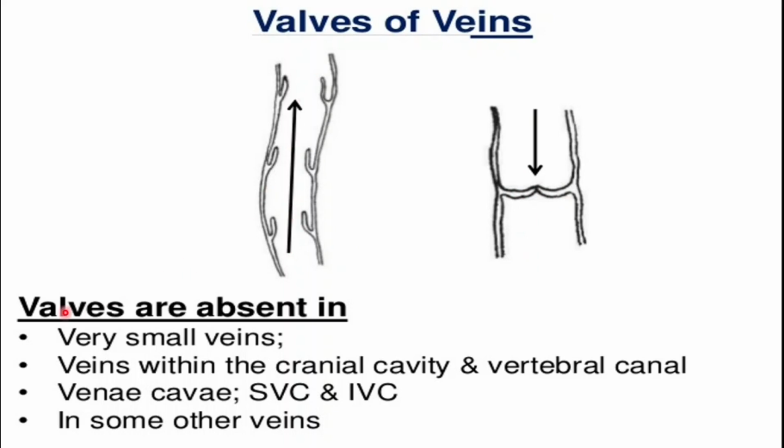The valves are usually absent in the very small veins and the veins which are present within the cranial cavity and in the vertebral canal, and in the vena cavas like the superior vena cava and the inferior vena cava. But in the inferior vena cava we have the valve which is known as the Thebesian valve.